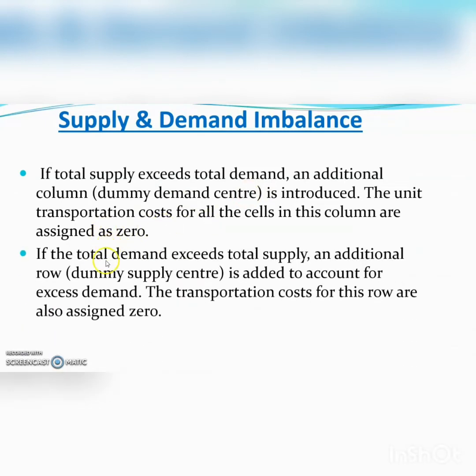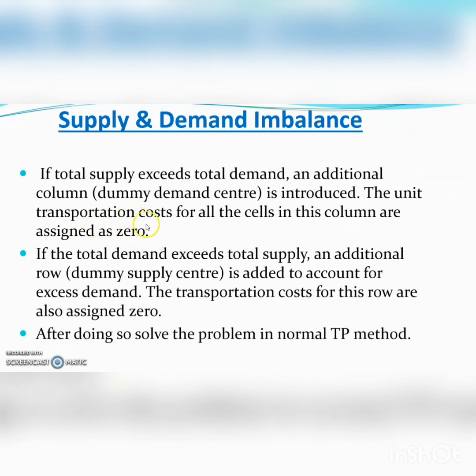Similarly, if total demand exceeds the total supply, we have to add a dummy supply center with the excess demand. And the transportation costs for this row are also assigned as 0. Now the problem becomes a balanced transportation problem and we can solve it by the normal transportation methods.